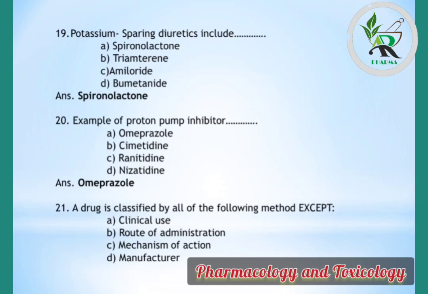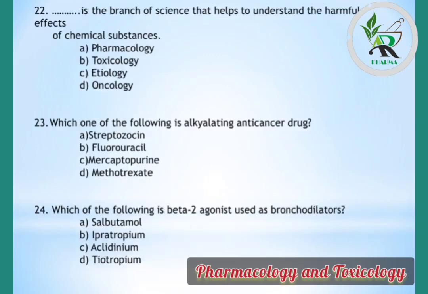Question number 21. A drug is classified by all type of following method except. Options are clinical use, route of administration, mechanism of action, manufacturer. But the correct answer is manufacturer. Other three are the drugs classification route.